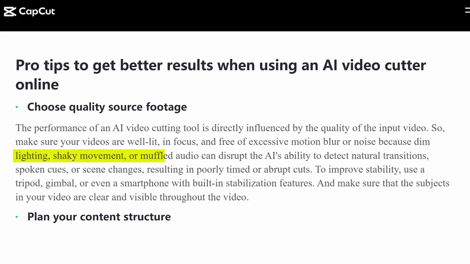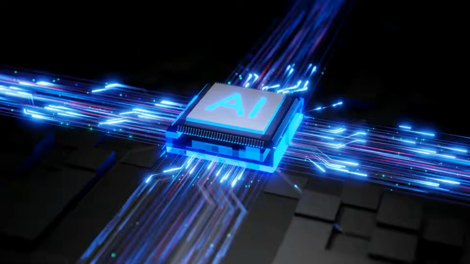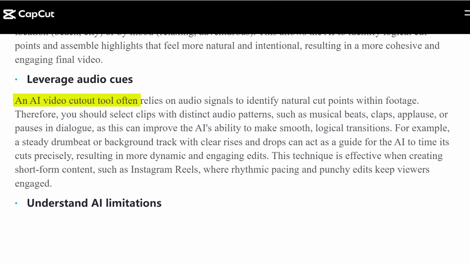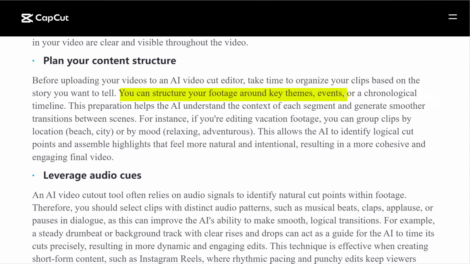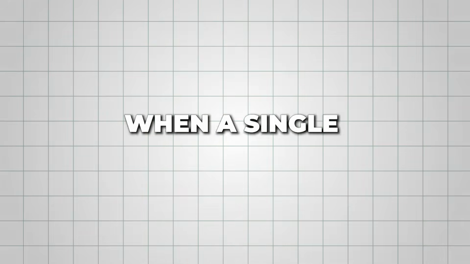There are a few pro tips to get better results with these AI tools. Try using high-quality clips with steady camera movement and clear lighting, since the AI performs much better when the footage is clean and easy to analyze. Clips with clearer voiceovers usually produce better shorts and captions rather than those with background noise. Use clips that feel complete on their own. Shorts tend to perform better when a single clip delivers a clear idea or moment without needing extra context from the full video.